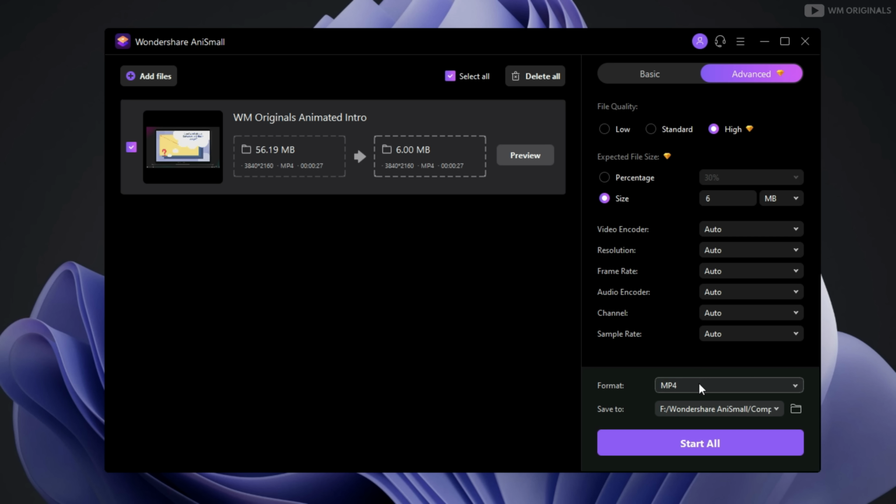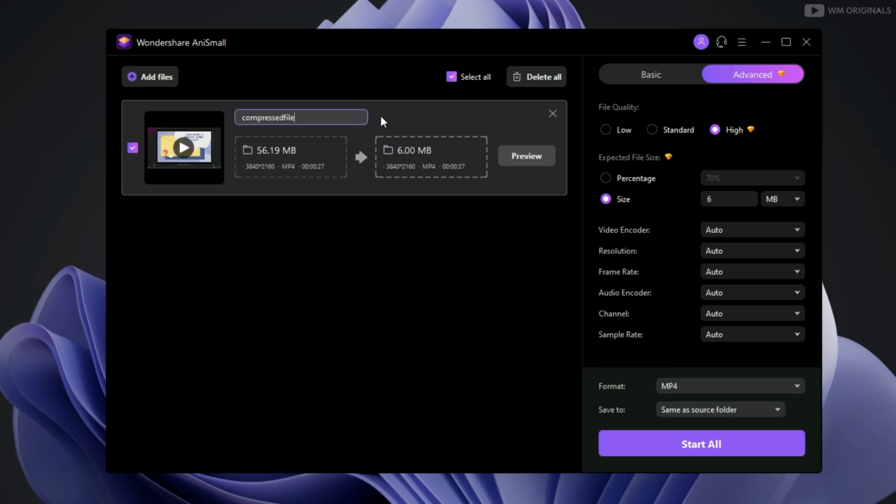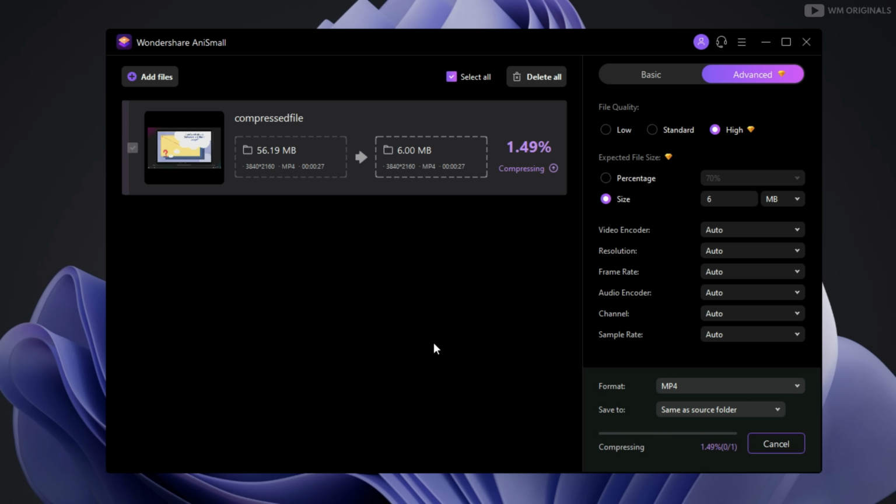Next, from this drop down list, we can also choose a video format. Let's not change it. Well, you can choose any of them if you want to compress video file to another format. We can also select location where we want to save compressed video file. Select it same as source folder. And from here we can also give a name to compressed video file, changing it to compressed file. After we are ready, simply click on start all and it will start compressing video file.